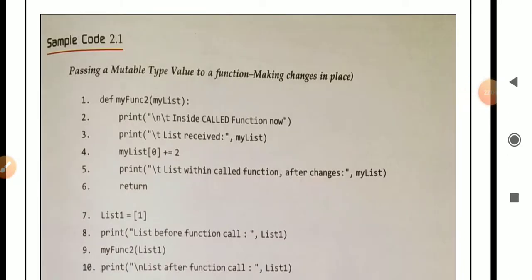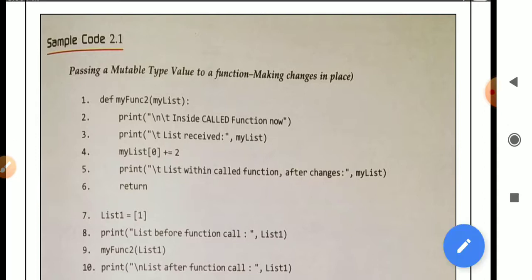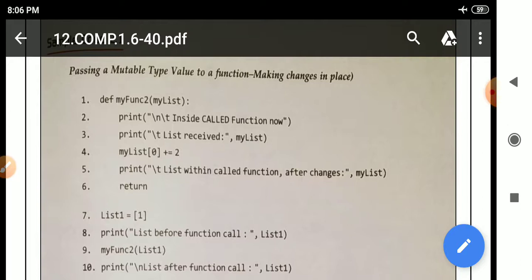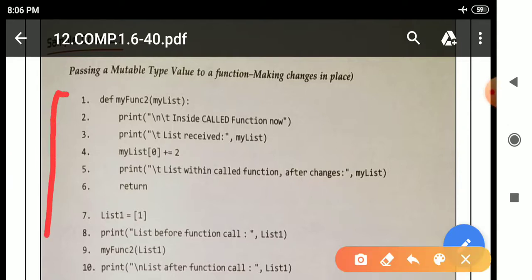See here, sample code 2.1, passing a mutable type value to a function, making change in place. This is a particular program, in which we are passing a mutable type value. The program runs from line 1 to line 10. In line 1 there is the function definition.